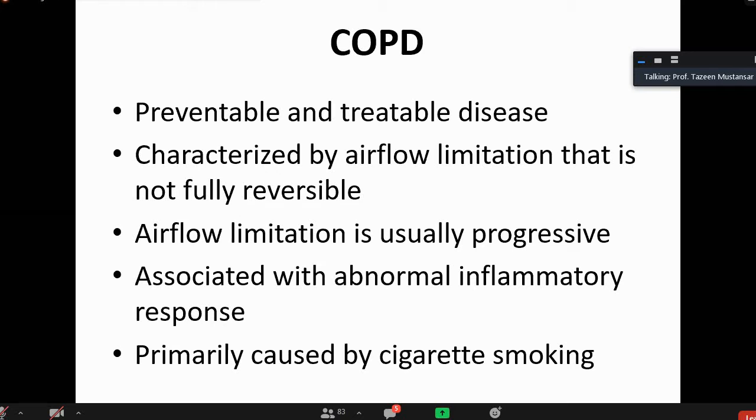It is progressive, and usually it is associated with an abnormal inflammatory response. Inflammatory response is there. And the main and common enemy of these 2 diseases, chronic bronchitis and emphysema, is cigarette smoking. What is there in cigarette smoking? Can anybody tell me?